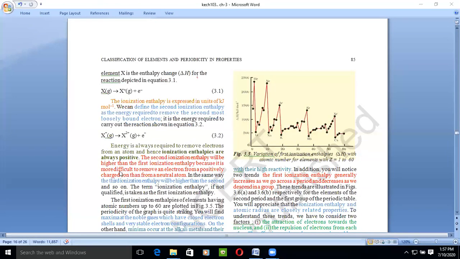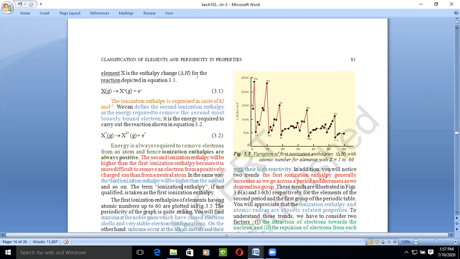It is more difficult to remove an electron from a positively charged ion than from a neutral atom. Here we are removing the electron from a neutral atom, so we require less energy. But when we talk about an ion which already has a positive charge, we require a large amount of energy to remove one more electron from it. So the term ionization enthalpy, when not qualified, is taken as first ionization enthalpy, and that will always be positive.